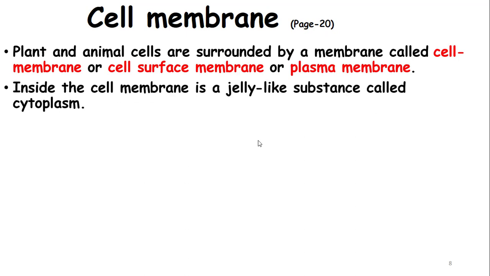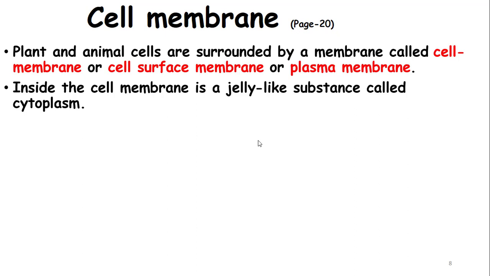Inside the cell membrane is a jelly-like substance called cytoplasm. Dear students, if you pay attention to page 19, you can see that the space between the nucleus and the cell surface membrane is filled with a jelly-like material, and this space is said to be the cytoplasm.